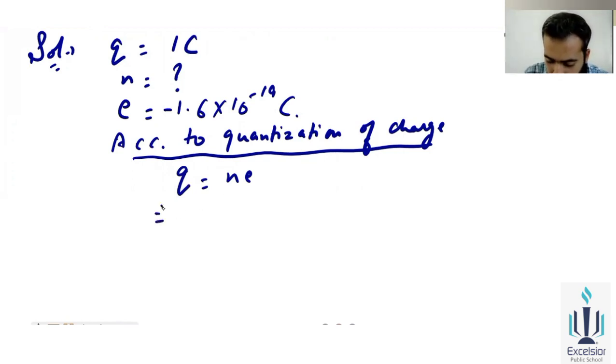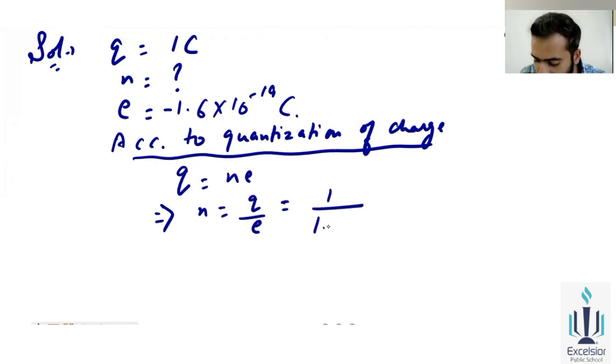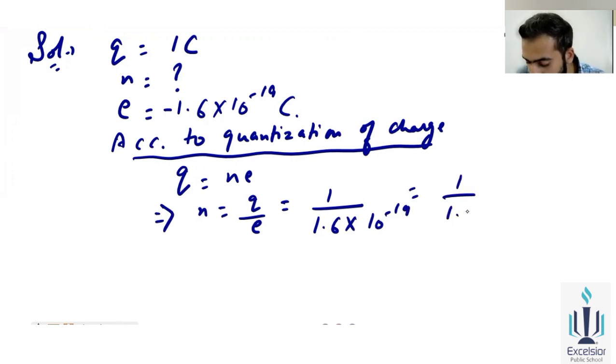And then now you find the value of N. So N is equal to Q over E. Okay, so your N is equal to Q over E. What is the value of Q? That is 1. What is the value of electron? That is 1.6 into 10 to the power minus 19. Okay, so 1 over 1.6 into 10 to the minus 19 goes to numerator, it becomes plus 19.